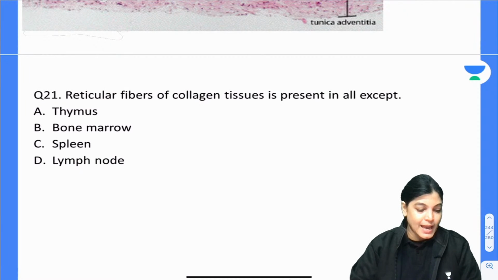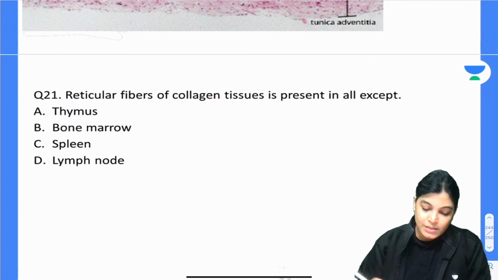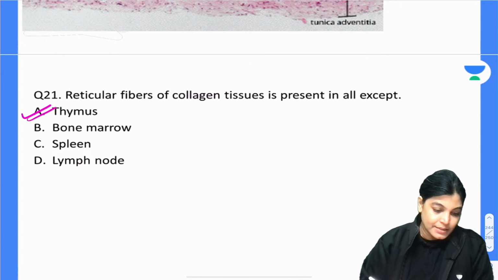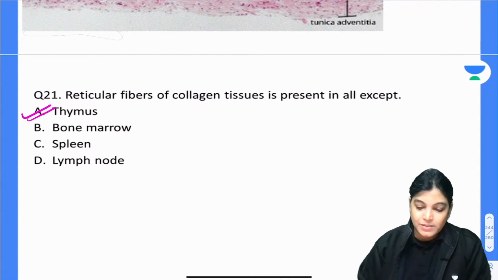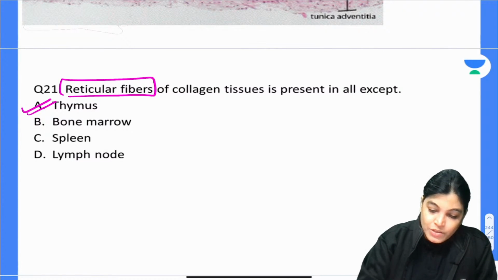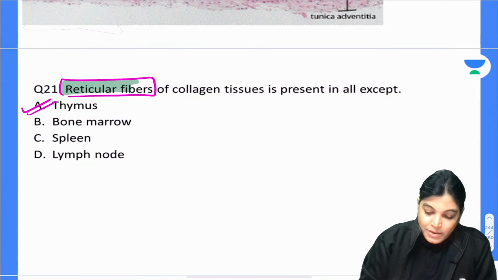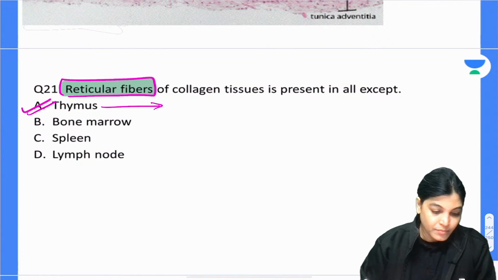Sri has given his answer, and others have given their answers. Absolutely correct. Thymus is the correct answer. So, can you tell me, in place of reticular fibers, which structure lies in the thymus gland?